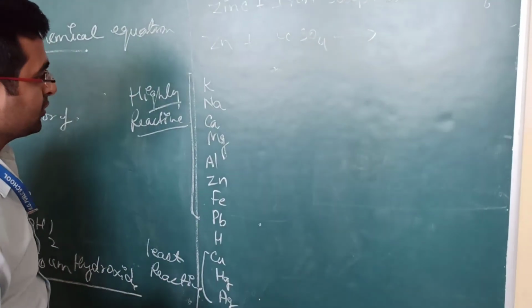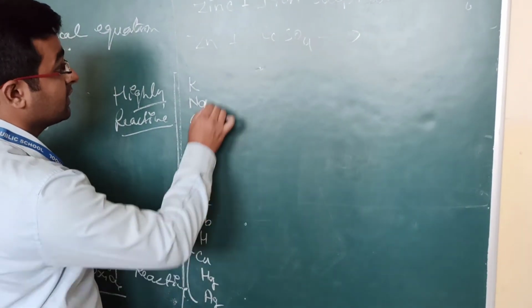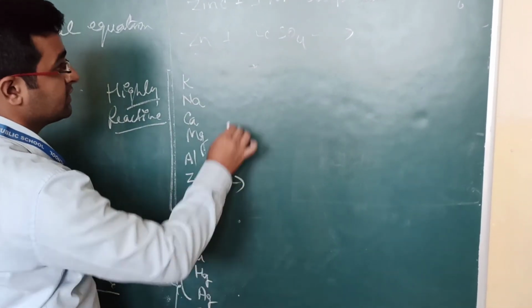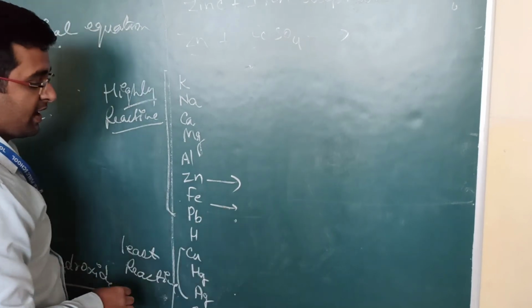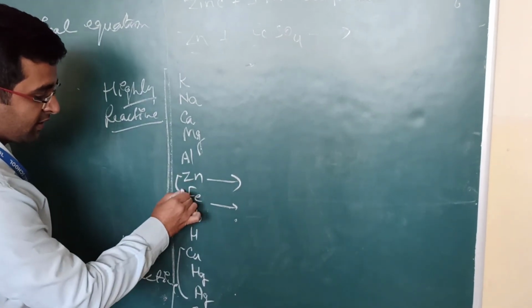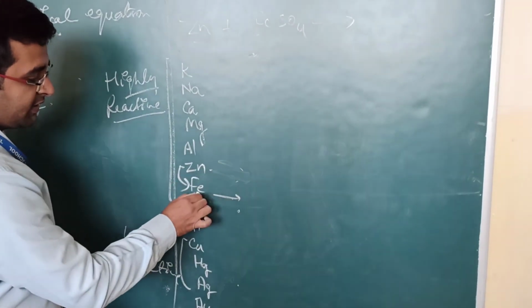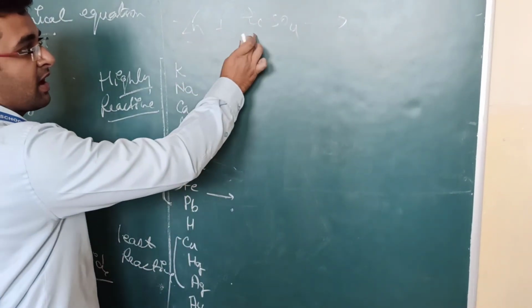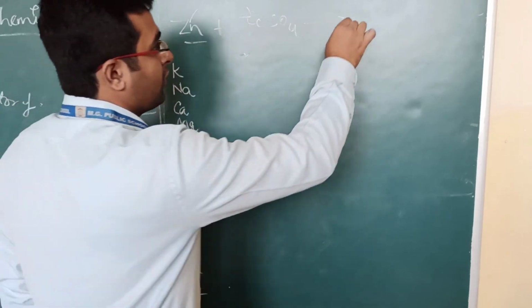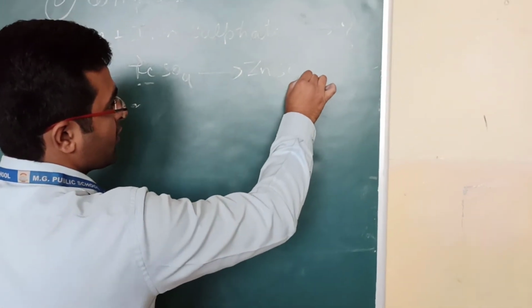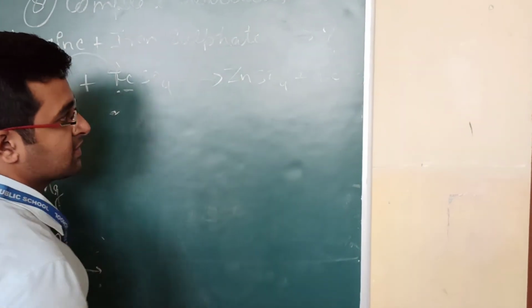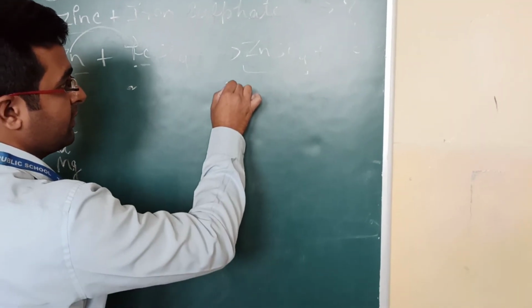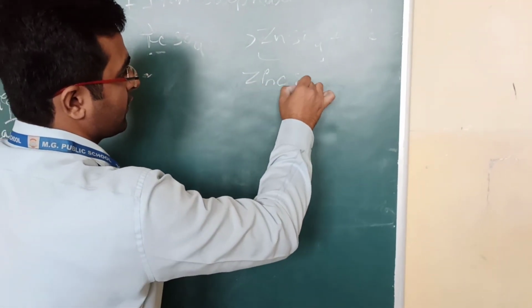So look, hydrogen, zinc is placed above the iron. So zinc is more reactive than iron. So when zinc reacts with FeSO4, zinc will displace iron from iron sulfate and it forms ZnSO4, and iron will be displaced. This ZnSO4 will be zinc sulfate.